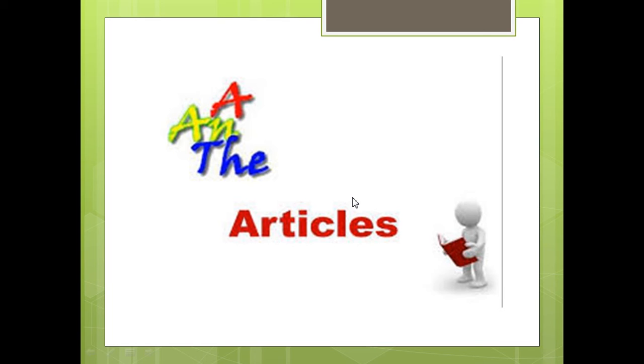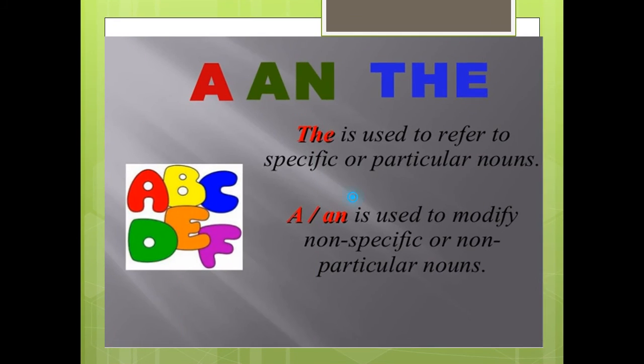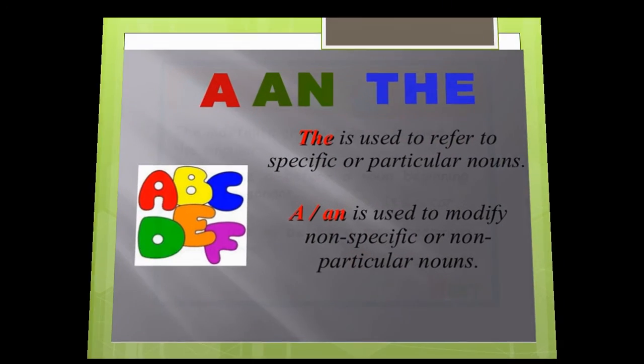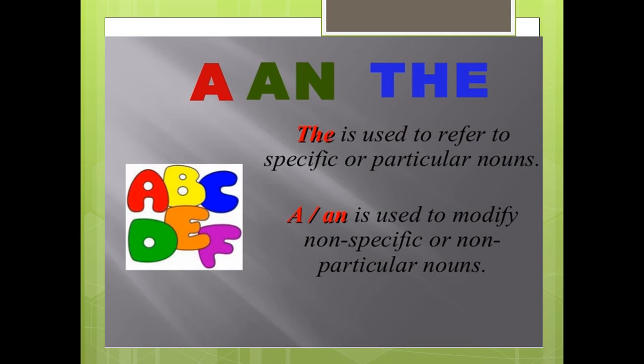There is a difference between the two sentences when I say a book is on the desk or the book is on the desk. A book is on the desk, it can be any book. Any book I'm talking about. But when I say the book is on the desk, I'm talking about a specific book. For example, where is my book? Or where is the history book? I can answer, the book is on the desk. So a, an, and the are articles used to describe nouns, so they are also used as adjectives.